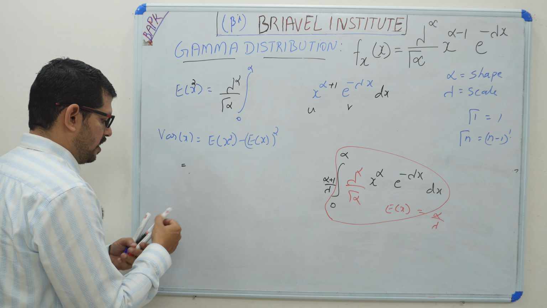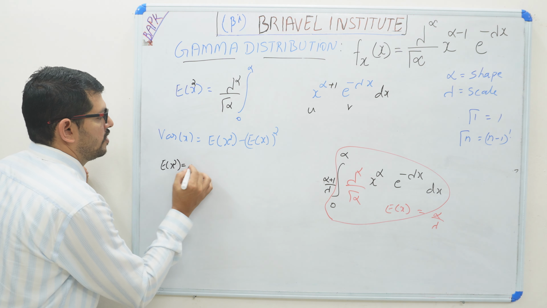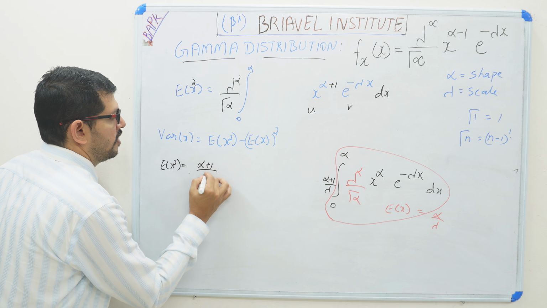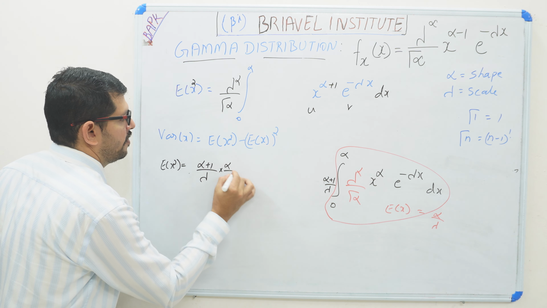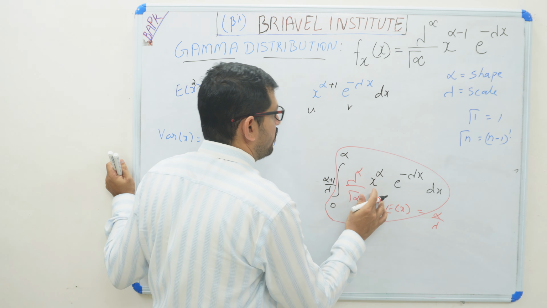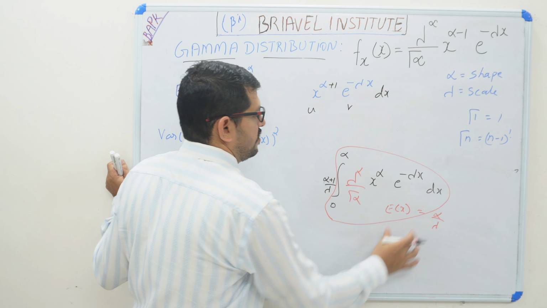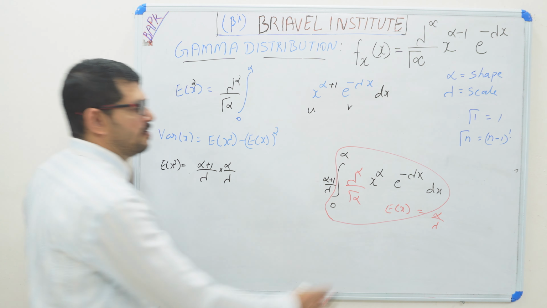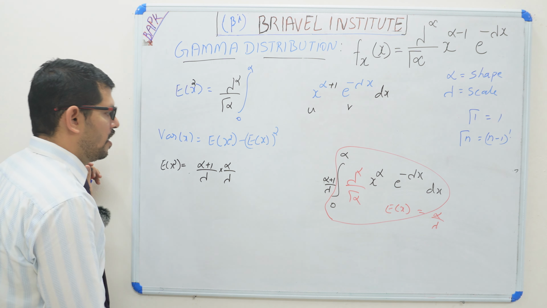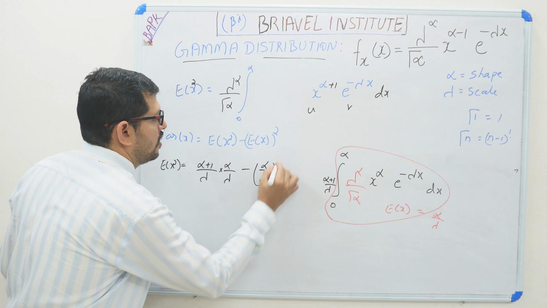So we got the formula, expectation of x square is equal to alpha plus 1 divided by lambda into alpha divided by lambda. This portion is what we initially found out as expectation of x, alpha divided by lambda. And now minus expectation of x whole square, alpha divided by lambda whole square.